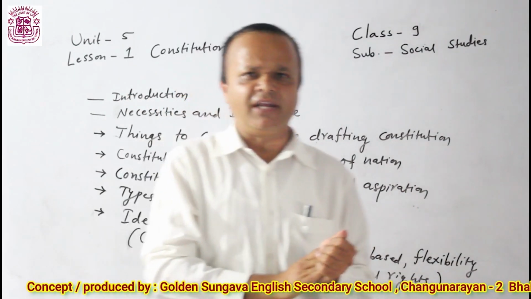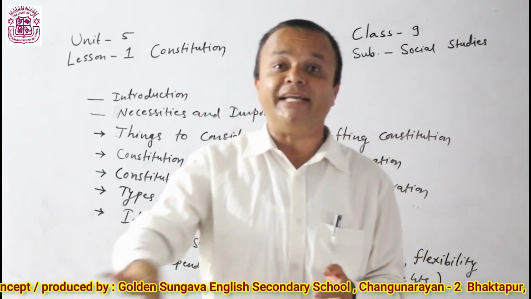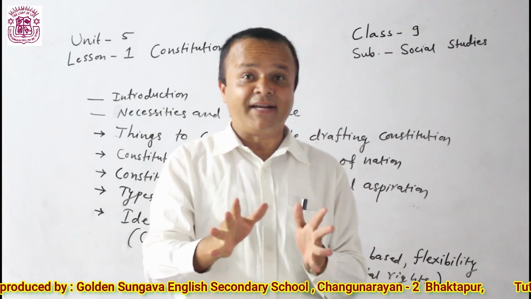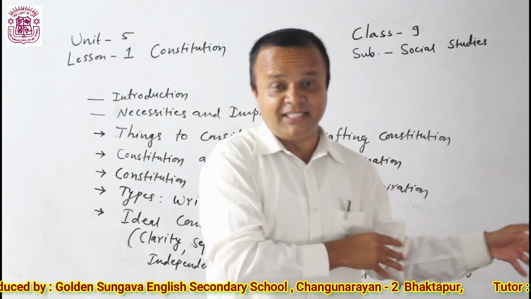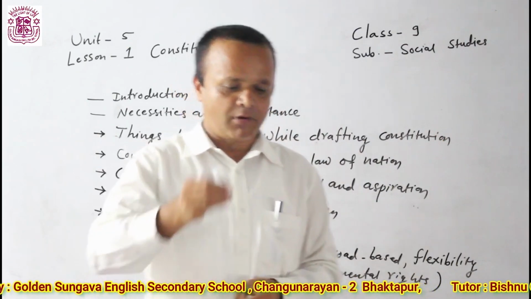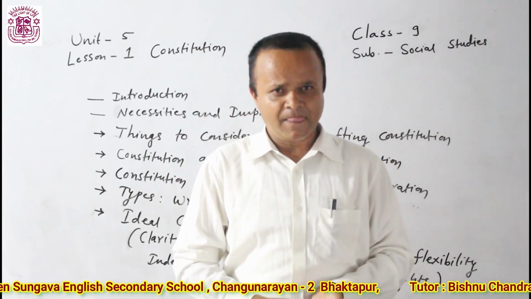Independent judiciary. Independent judiciary is that judiciary which is free from outer interference. There should not be any interference from other sides in the judiciary. The judiciary should be free in order to give right and proper justice to people.